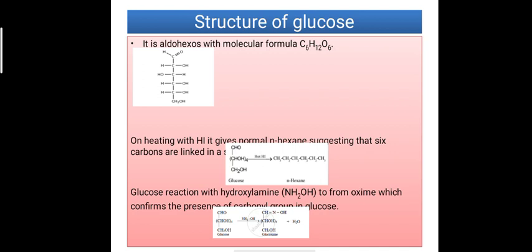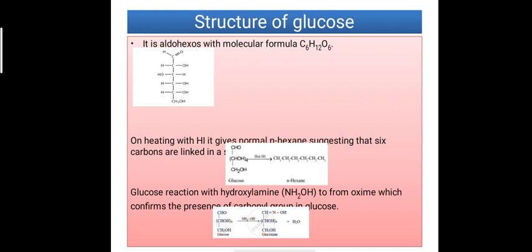Now the very important topic, that is the structure of glucose. First of all, we will discuss the open chain structure of glucose. It is an aldohexose. It means it has an aldehyde functional group with molecular formula C6H12O6, and there are several evidences to give the structure of glucose.